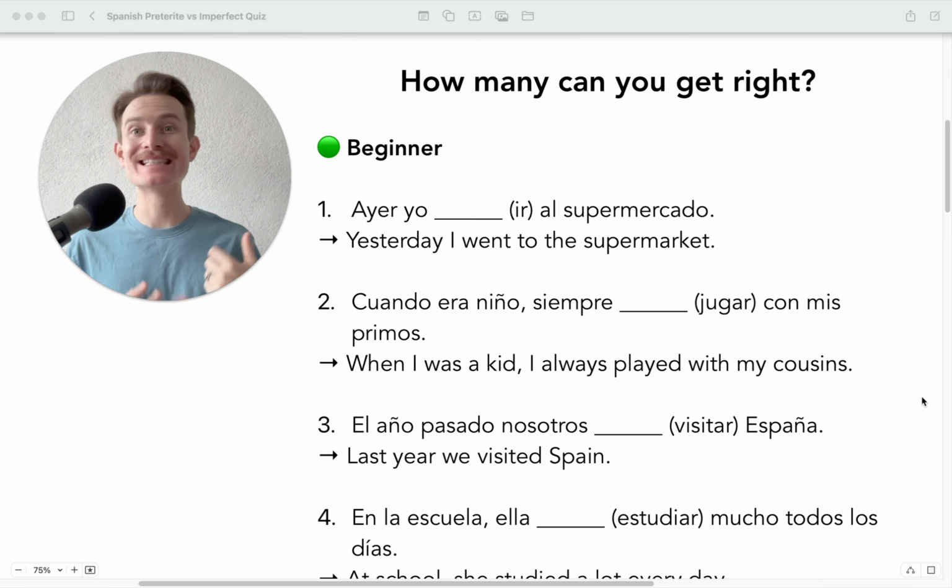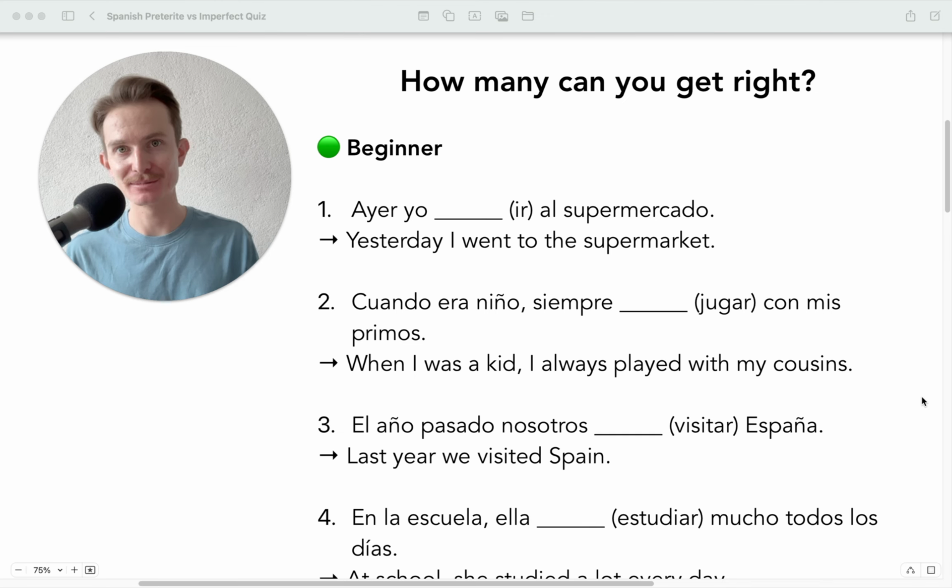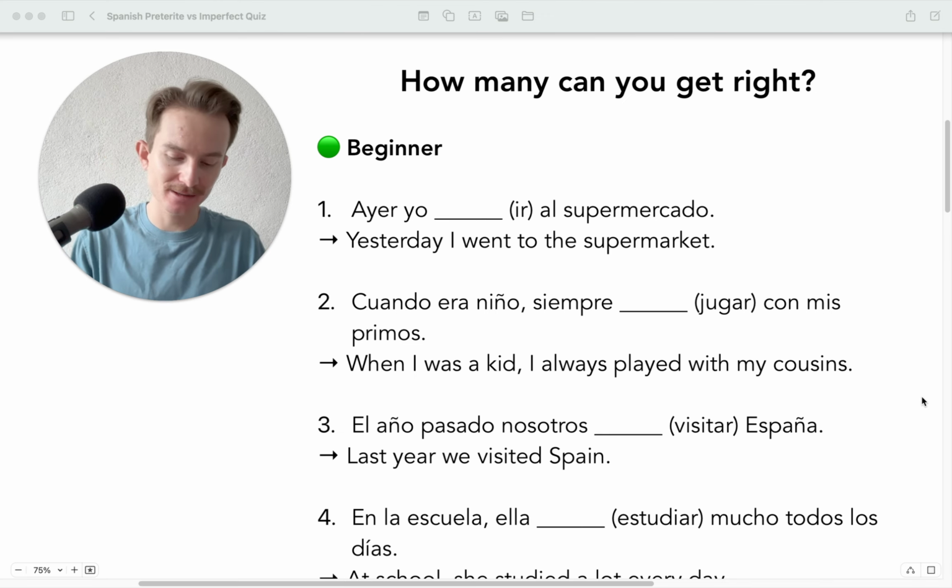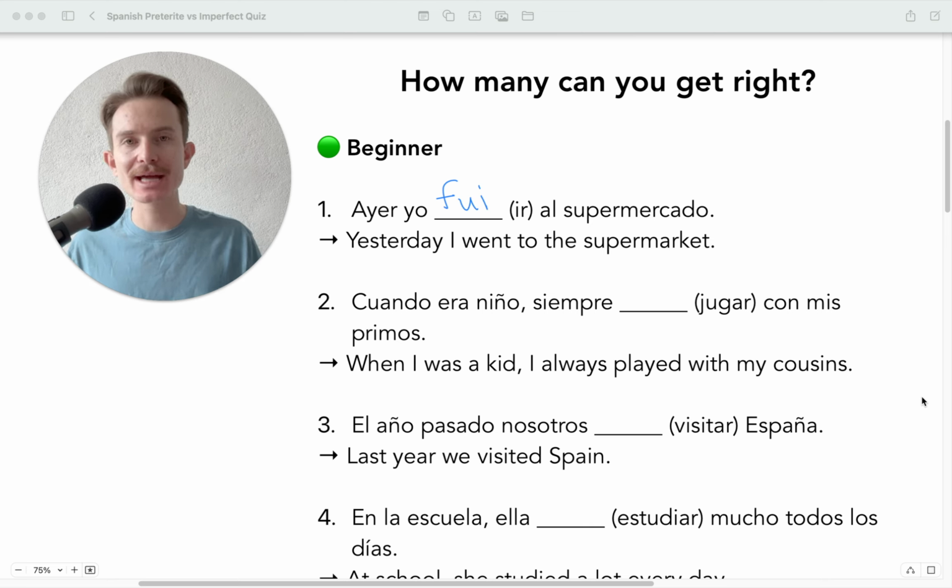The preterite versus the imperfect, arguably one of the hardest things for Spanish students to master. So, let's see how many you can get right. Número uno, ayer yo blank al supermercado. So, preterite or imperfect. Here, we're going to have fui, okay? Fui. Yesterday, I went to the supermarket.